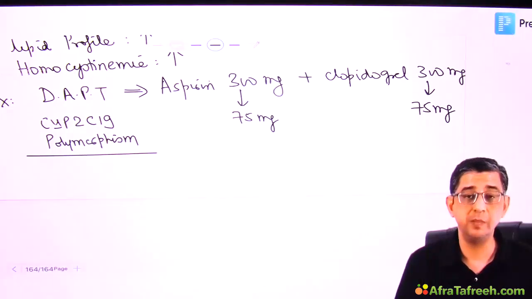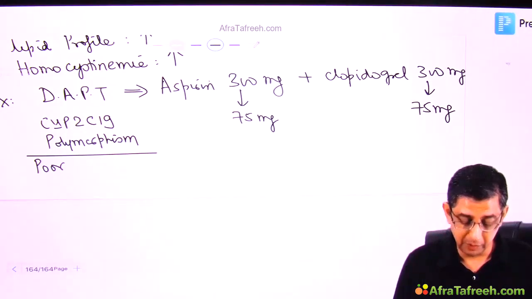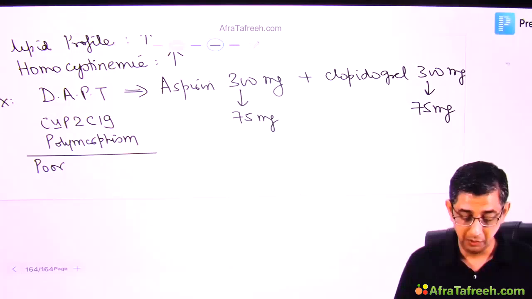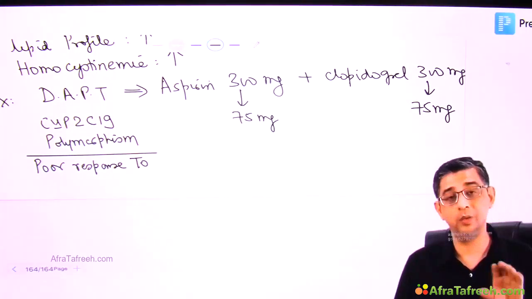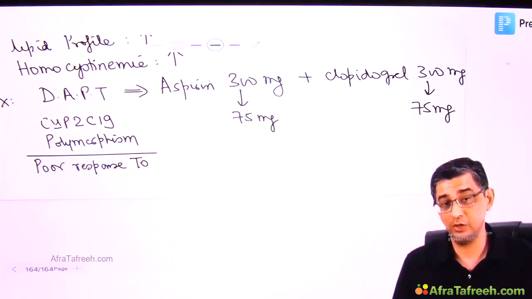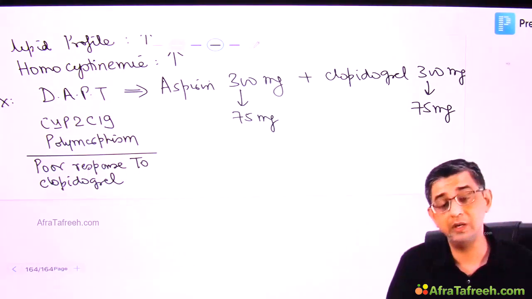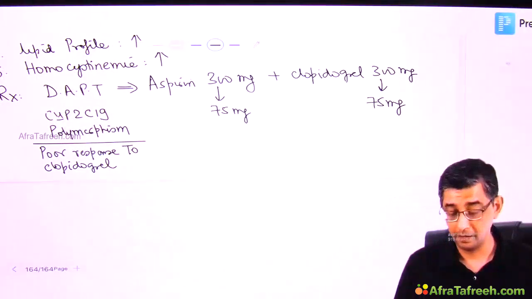There is data given in the textbook with respect to the Asian population or Indian population having a polymorphism called CYP2C19. The problem with people with this polymorphism is that clopidogrel will be neutralized by the liver. There will be a relatively poor response. I mean, clopidogrel will not be able to exert the exact effect that it actually should in a Western patient versus an Indian patient. So, on account of poor response to clopidogrel, especially in the Asian population, he says, why take a chance? Give a combination.